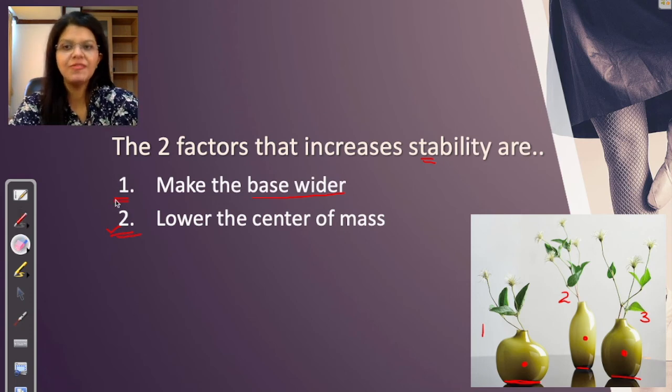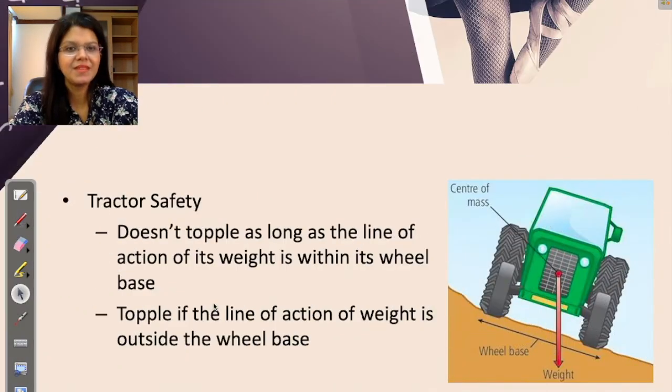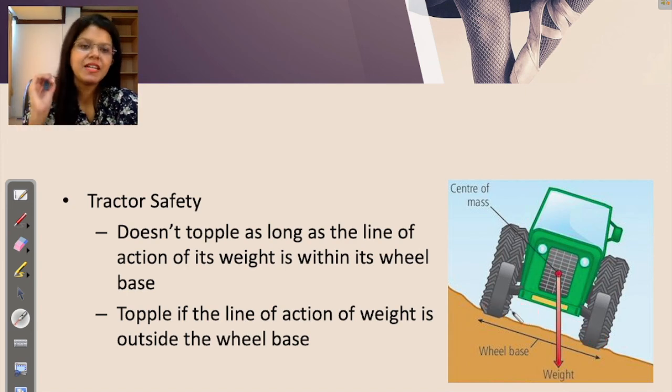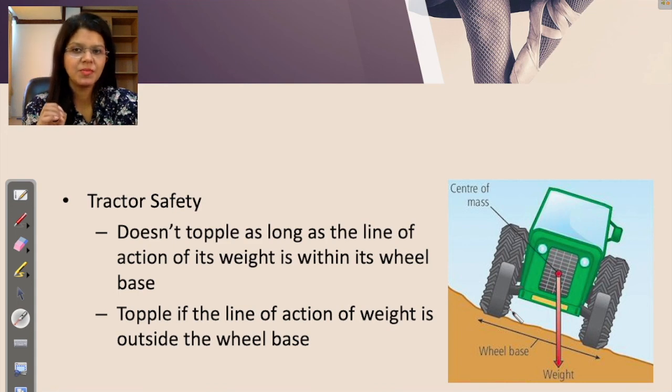Stability is also a very easy topic to understand. This chapter is fun to solve. The questions on it are also very straightforward. Alright, so let us take this example. Tractor safety. Will it topple? If you look at the tractor here, it is tilted. Now look at the picture, will it topple? Look at the weight. Look at the center of mass.